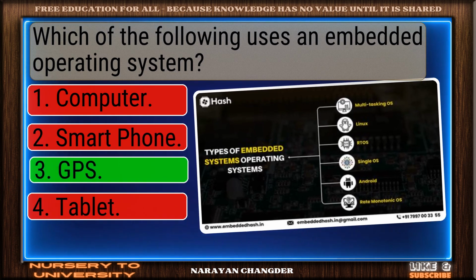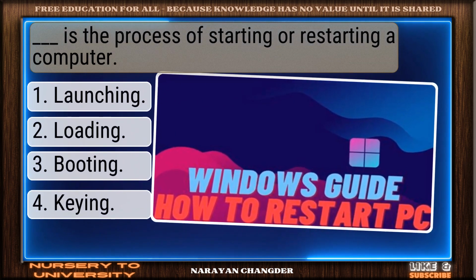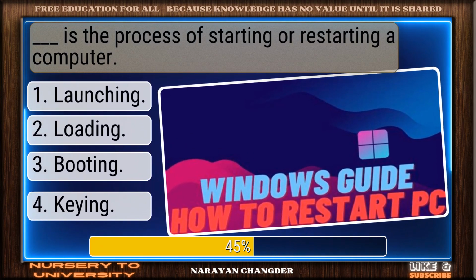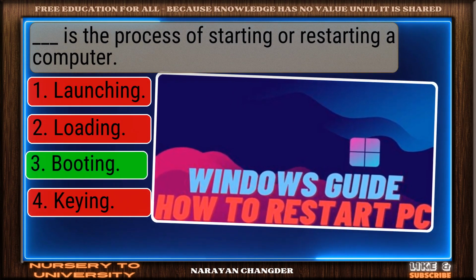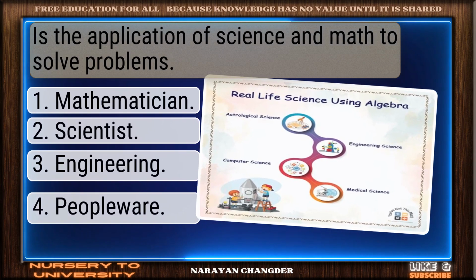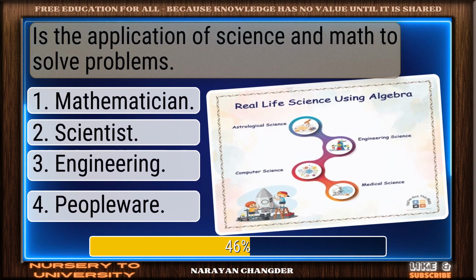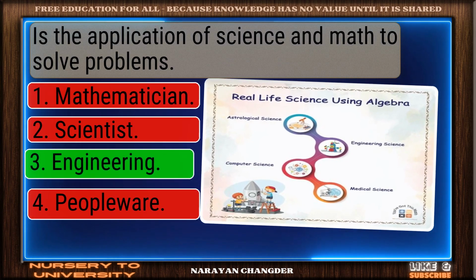Valid point. GPS is true. ___ is the process of starting or restarting a computer. On track. Booting is correct. ___ is the application of science and math to solve problems. Strong choice. Engineering is right.